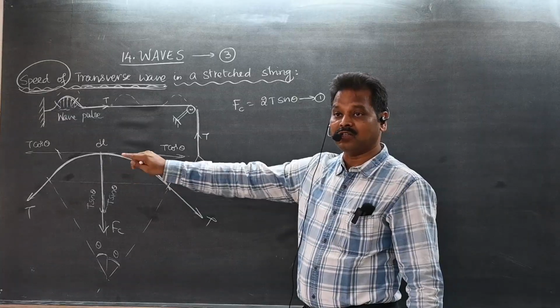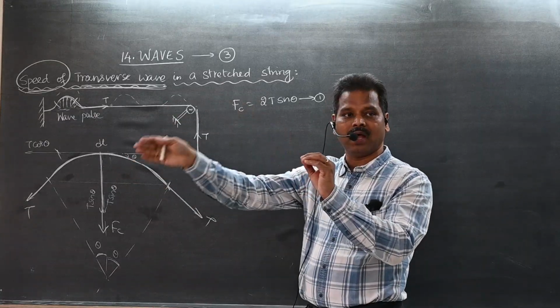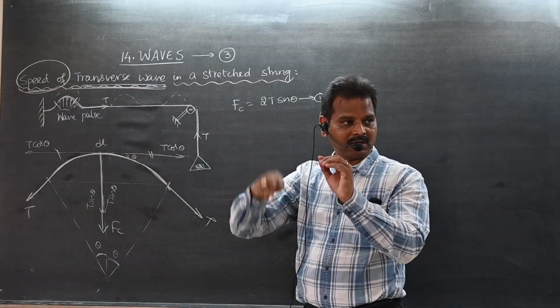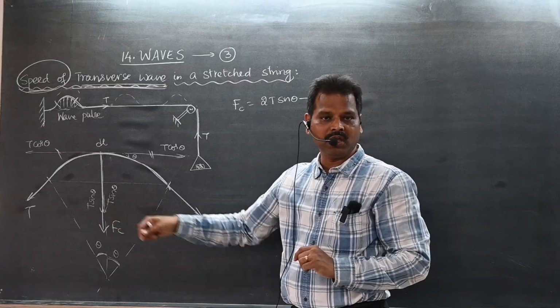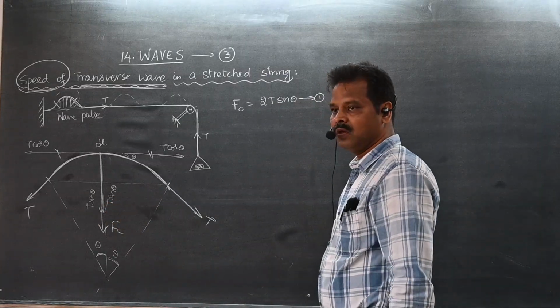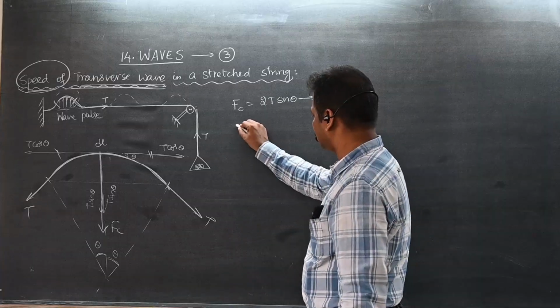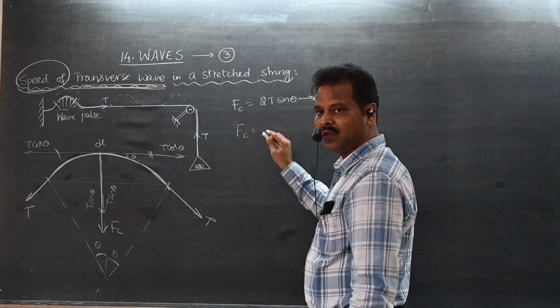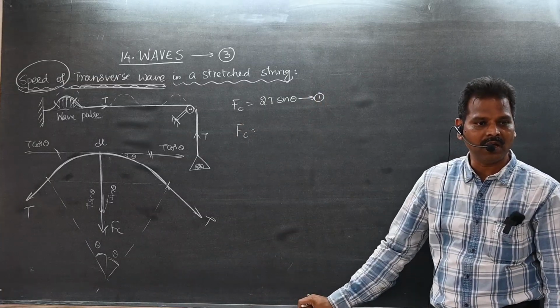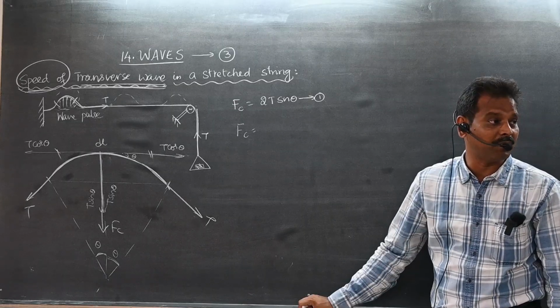What is the centripetal force acting on that circular path of the wave pulse? How much force is acting? 2T sin theta, equation 1. One more, students, what is actually the centripetal force formula? mv square by r. F is equal to mv square by r.